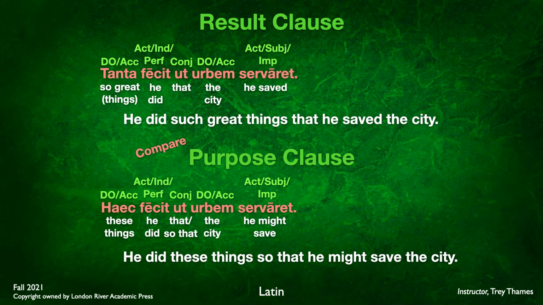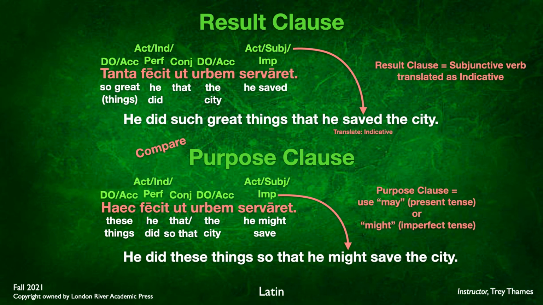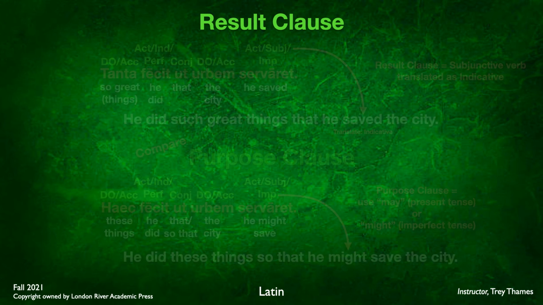There's no use of tanta or sic or ita or tam, which are all adverbs that would indicate we have a result clause. So in this case, we have the purpose clause telling us the purpose of him doing these things, so that he might save the city, as opposed to the result of him doing these great things, that he saved the city. Here's one more example. Result clause equals subjunctive verb translated as the indicative, and in a purpose clause you're going to use may for present tense, or in the imperfect, might. All right, one more example.